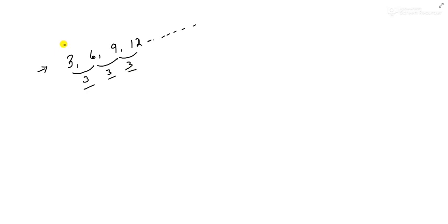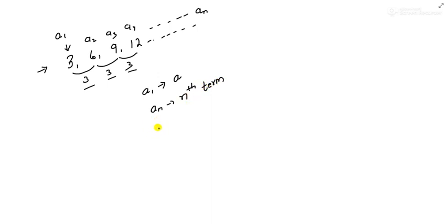Now if you take the first term, it is denoted as A1, next A2, A3, A4, up to some n number of terms, that is an. So in AP we call A1 the first term, it is simply denoted as A. an is the nth term. It can be the nth term or any term, the last term.